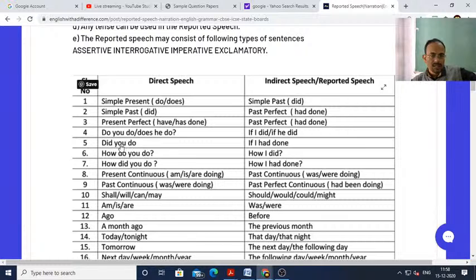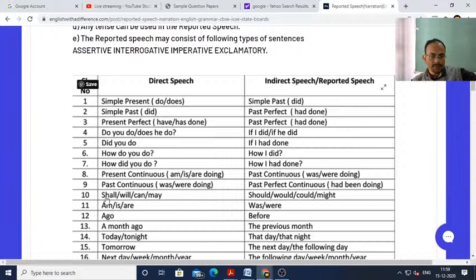See here, this is simple past. So this simple past will become past perfect. How do you do will be how I did. How did you do will become how I had done. Present continuous will become past continuous, like am, is, are doing will become was, were doing. And past continuous will become past perfect continuous. That is, was or were doing will become had been doing.